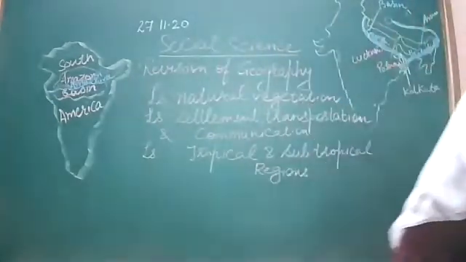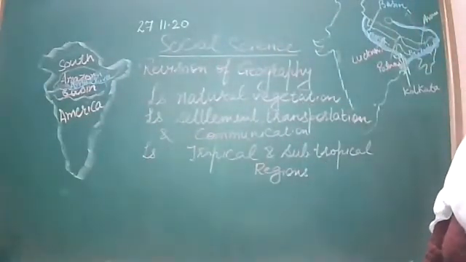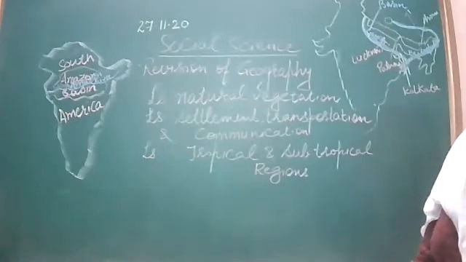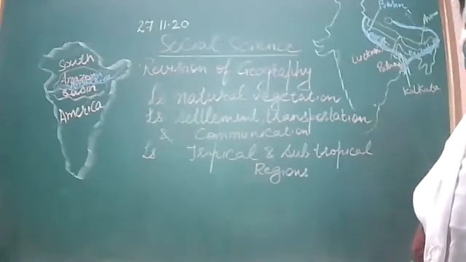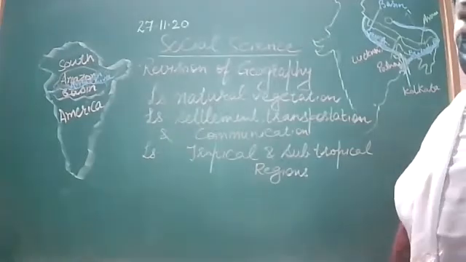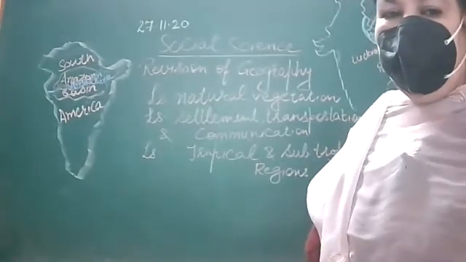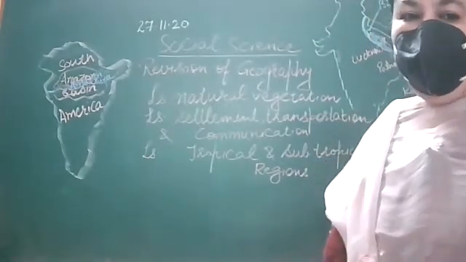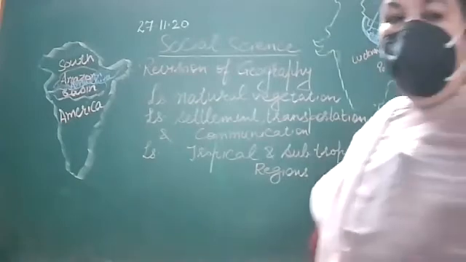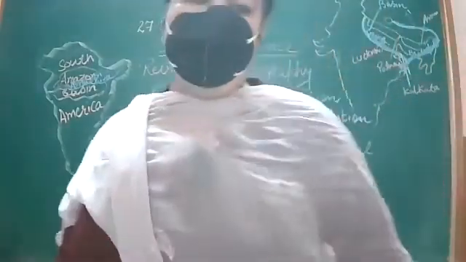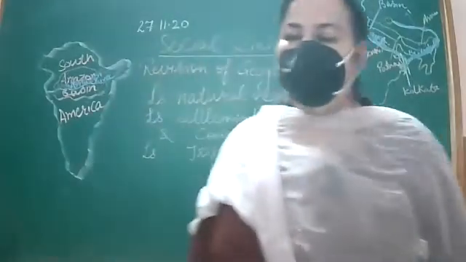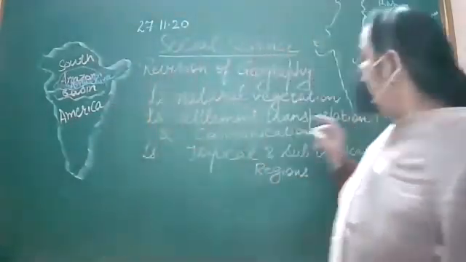Tapioca, potato, pineapple, and cash crops like coffee, cocoa, maize are grown in Amazon basin. And about birds, birds of paradise, hummingbird, and toucans are found in Amazon basin.